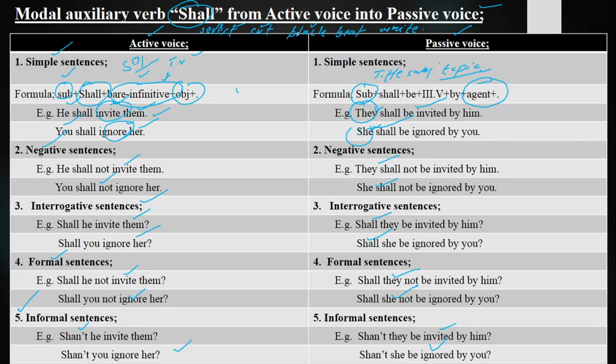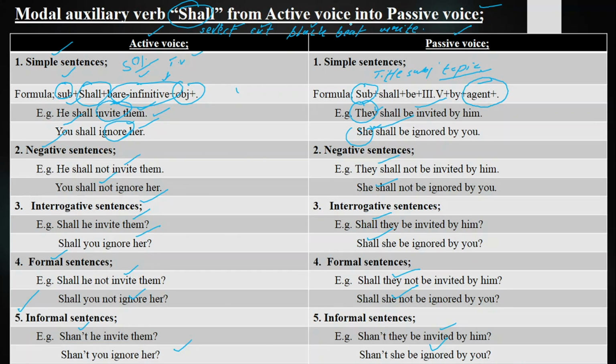You shall pluck a flower. Flower shall be plucked by you. Flower shall not be plucked by you. Shall flower be plucked by you? Shall flower not be plucked by you? Shan't flower be plucked by you?